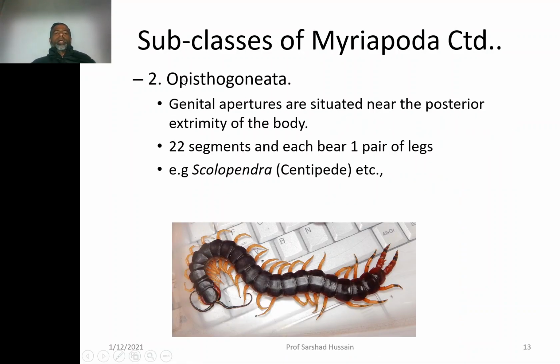Then the next subclass is Opisthogoneata. Genital apertures are situated near the posterior end, so it is called opistho. This is the example of the Scolopendra, which is having 22 segments. Each segment is having one pair of legs, so it means it is having a total of 44 legs. Example is centipede or called the